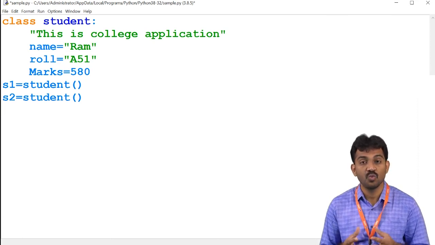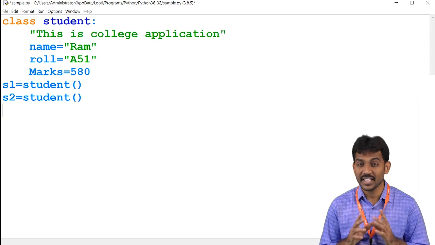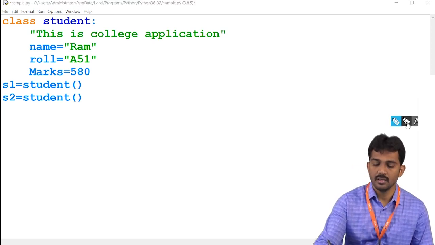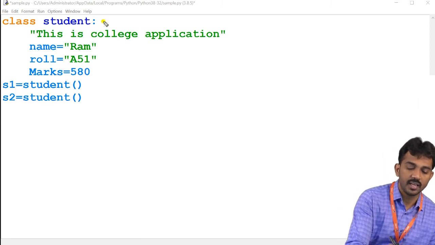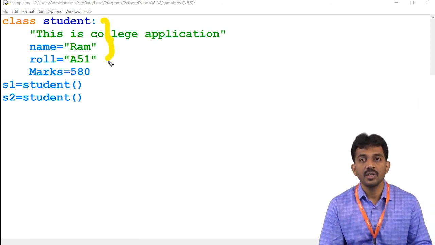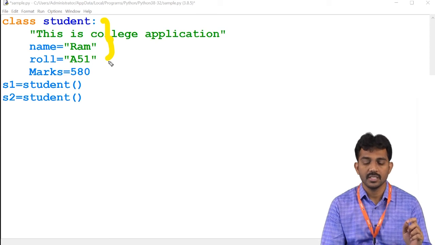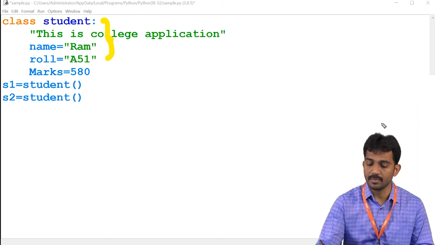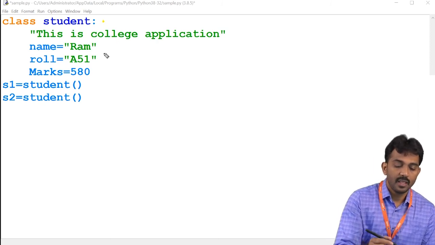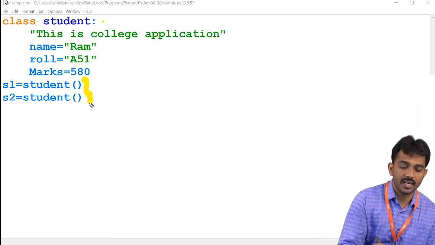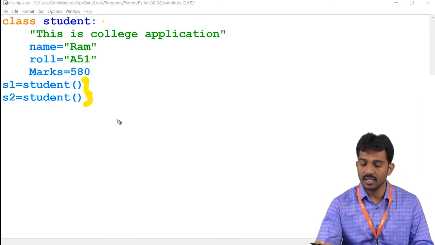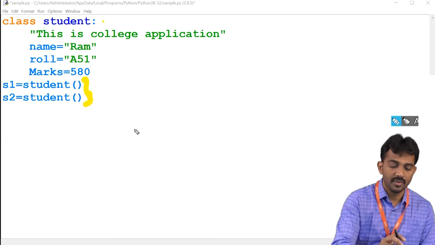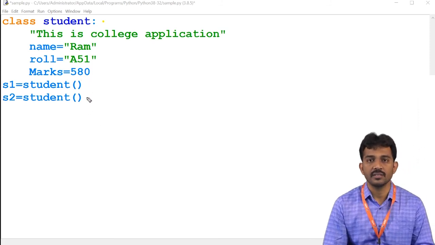Each object has its own values, but the characteristics should be the same, because here, please note this. This is the prototype, right? And these are the real-time entities. That is the difference.